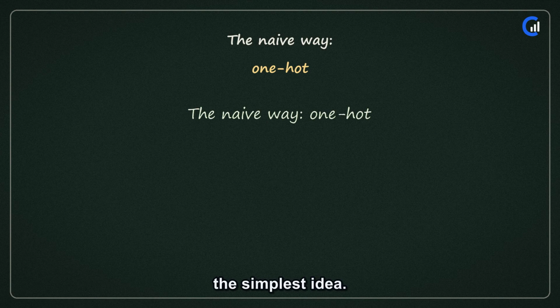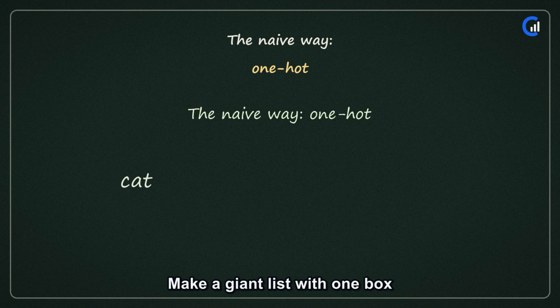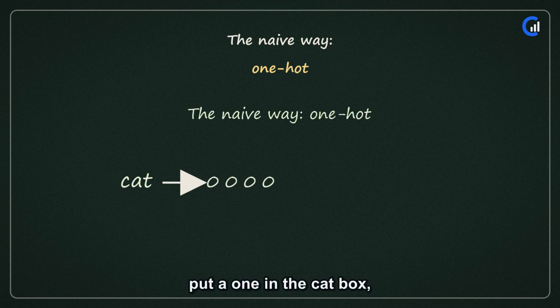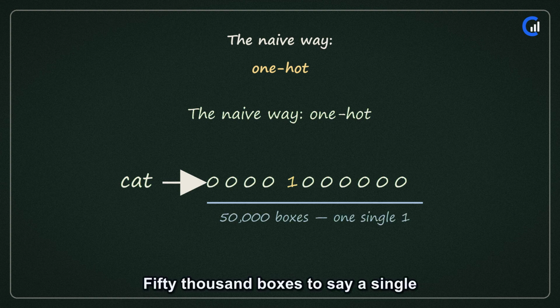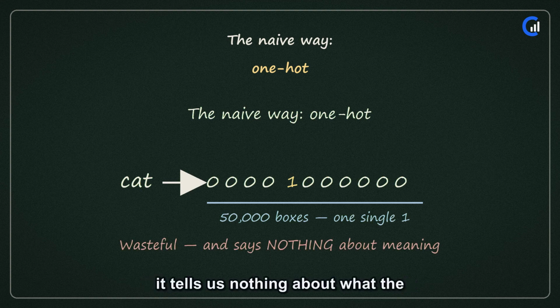Now, the simplest idea. Make a giant list with one box for every word in the language, 50,000 boxes. For cat, put a 1 in the cat box, and a 0 everywhere else. We call this one hot. It works, but oh, what a waste. 50,000 boxes to say a single word, and worse, it tells us nothing about what the word means. Cat and dog look just as different as cat and chair.